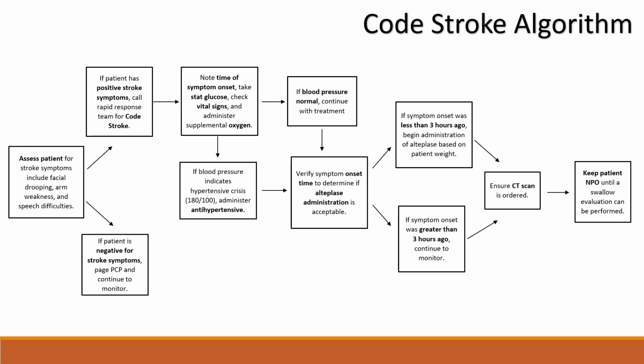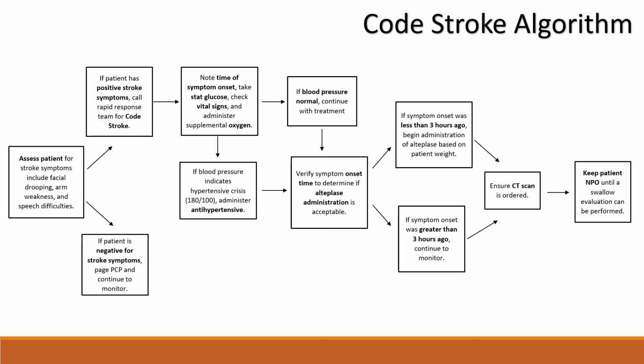While my patient did not have a history of strokes or have any signs of a stroke during her stay, strokes are a very common issue for patients with atrial fibrillation. Because of this, I decided to do my algorithm on a code stroke. So first off is always assess the patient. The acronym FAST is really great for this, and that stands for facial drooping, arm weakness, and speech difficulties. Time to call a code stroke.